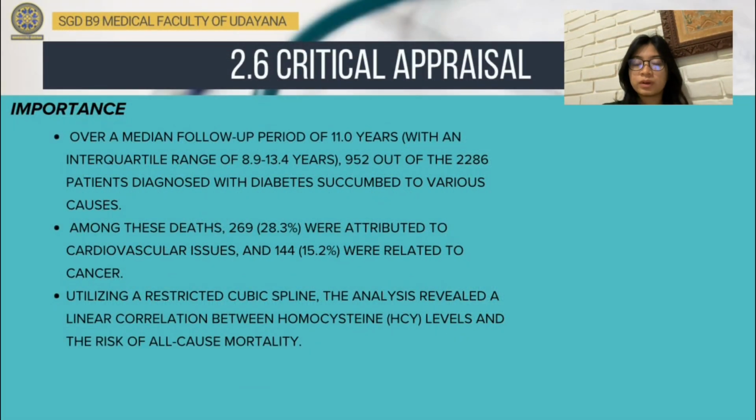I would like to continue on the importance aspect of the critical appraisal of this journal. So over a median follow-up period of 11 years, 952 out of 2,286 patients diagnosed with diabetes succumbed to various causes. Among these deaths, 28.3% were attributed to cardiovascular issues, and 15.2% were related to cancer. Utilizing a restricted cubic spline, the analysis revealed a linear correlation between homocysteine levels and the risk of all-cause mortality.